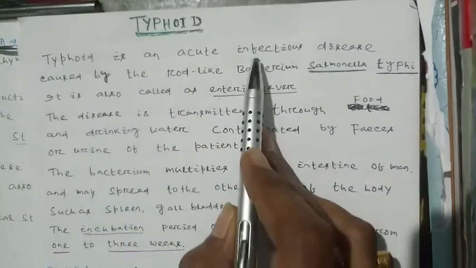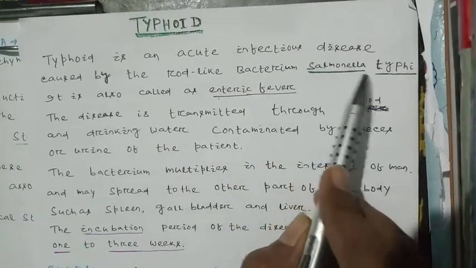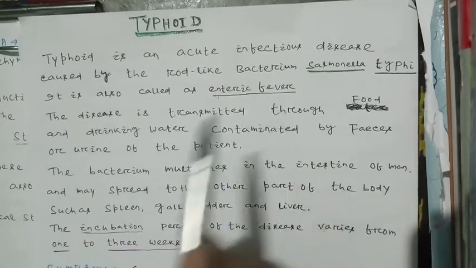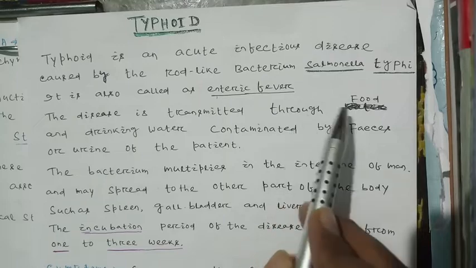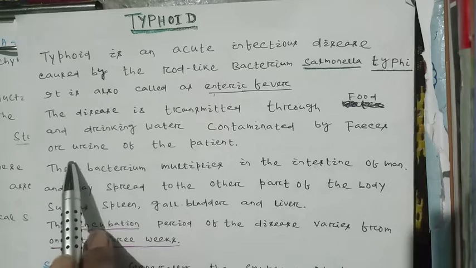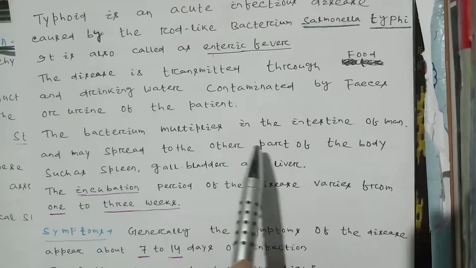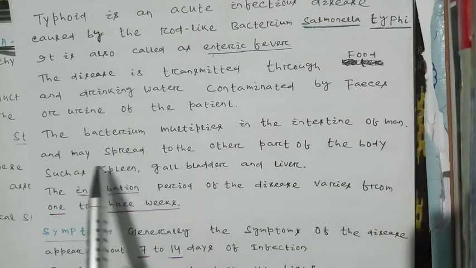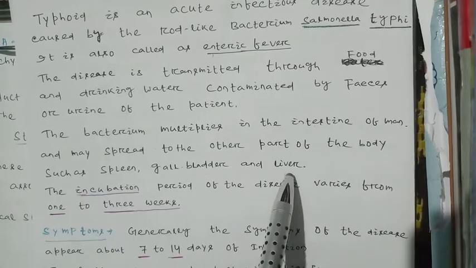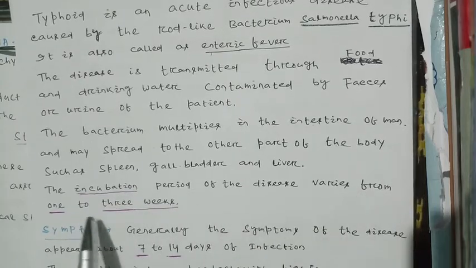Typhoid is an acute infectious disease caused by the rod-like bacterium Salmonella typhi. It is also called enteric fever. The disease is transmitted through food and drinking water contaminated by feces or urine of the patient. The bacterium multiplies in the intestine of man and may spread to other parts of the body, such as the spleen, gallbladder, and liver. The incubation period of the disease varies from 1 to 3 weeks.